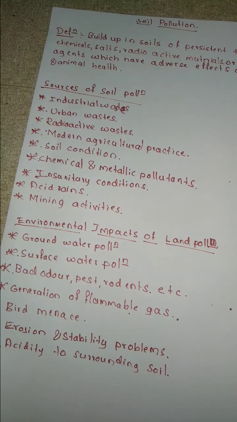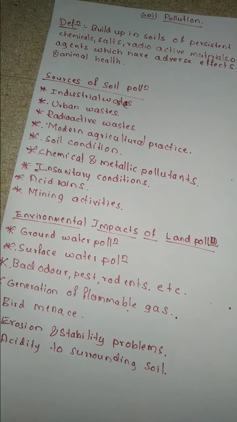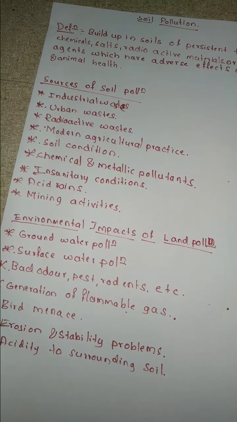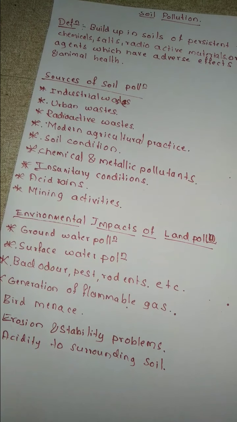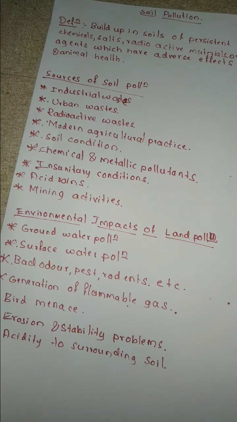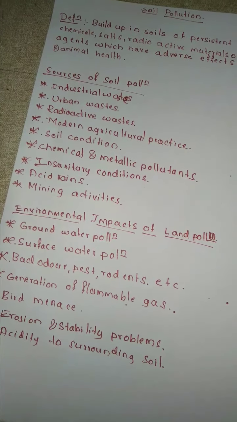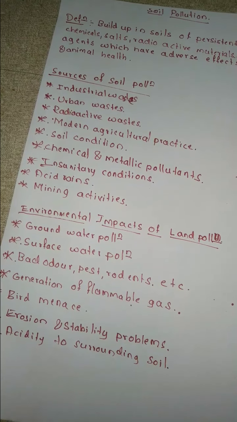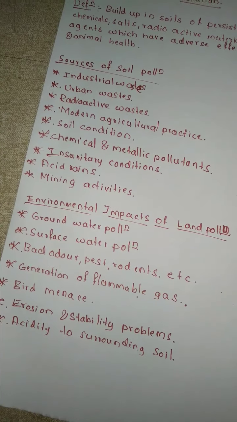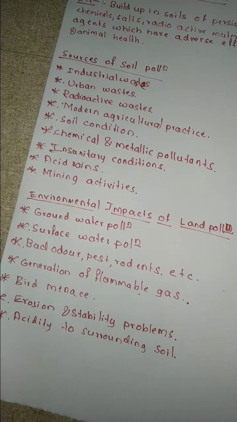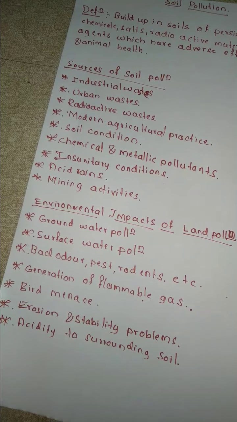Then insanitary conditions, due to open dumping of solid waste material, due to night soil and animal excreta, or, suppose in the wastewater line there is a breakage or leakage, then a huge amount of wastewater will come in contact with the surrounding soil. This wastewater has different elements in it, so it creates problems for the surrounding soil and harms it. So this is how the insanitary condition is going to affect the soil.